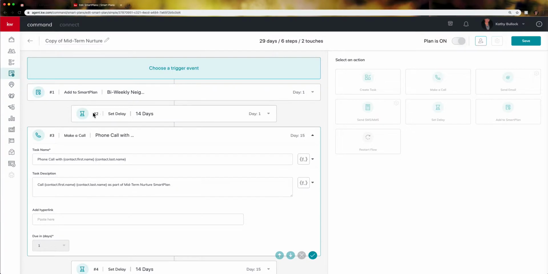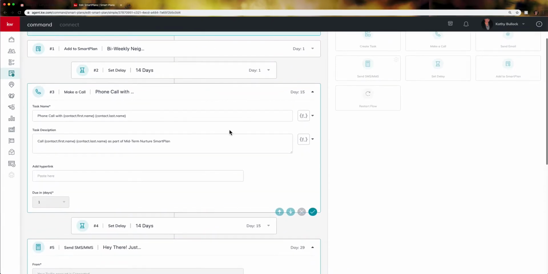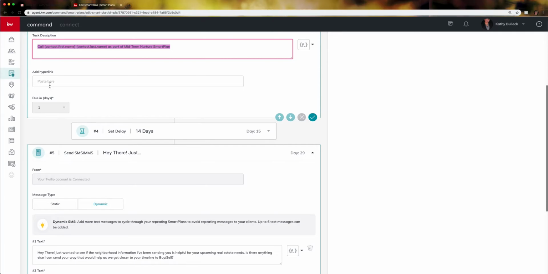Okay, this is already set for 14 days. And then coming in here, this is the phone call: contact name, last name, call. Okay, you can actually change all of these things should you choose to. You can also add in a hyperlink right here that maybe you will want to send to them.